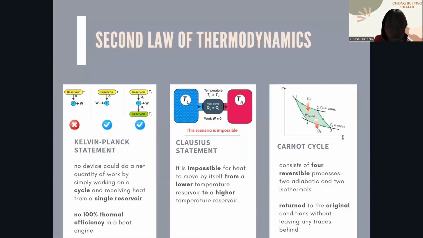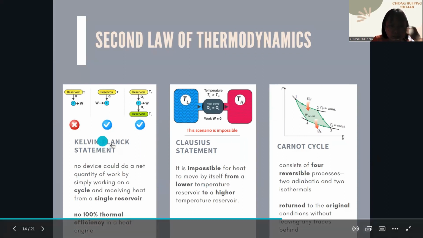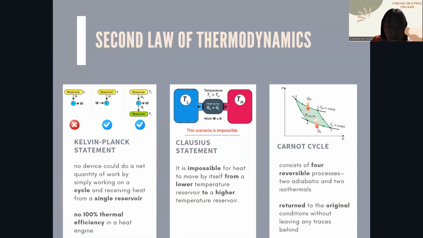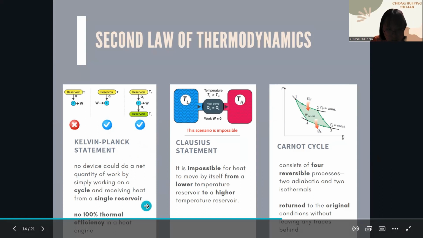Next, based on the second law of thermodynamics, it can be divided into three. The first is the Kelvin-Planck statement, where no device could do a net quantity of work by simply working on a cycle and receiving heat from a single reservoir. So there's no 100% thermal efficiency in a heat engine.